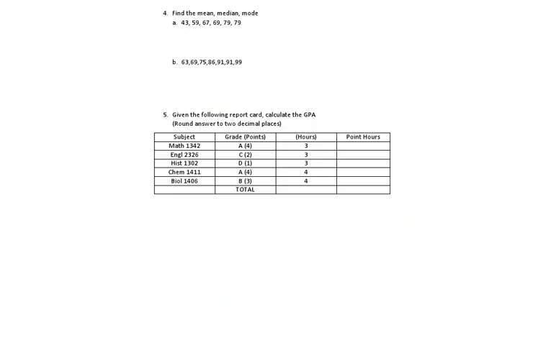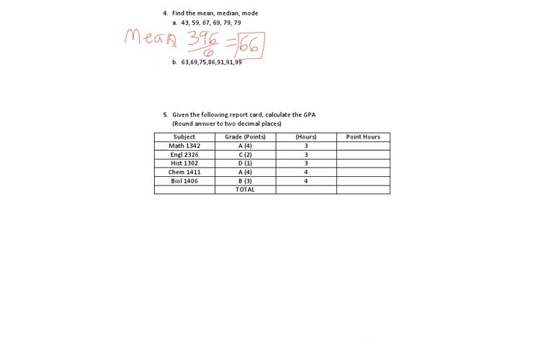Part number 4 would like us to find the mean, median, and mode. So let's do the mean first. First we got to add everything. So let's put everything in the calculator. 43 plus 59 plus 67 plus 69 plus 79 plus 79. It's 396. But there are 6 numbers, so we have to divide by 6. And for that you get 66.